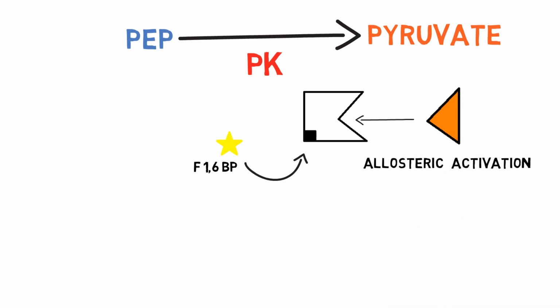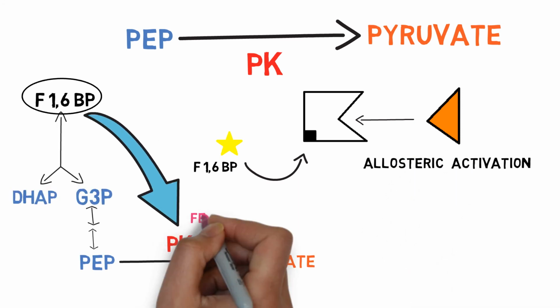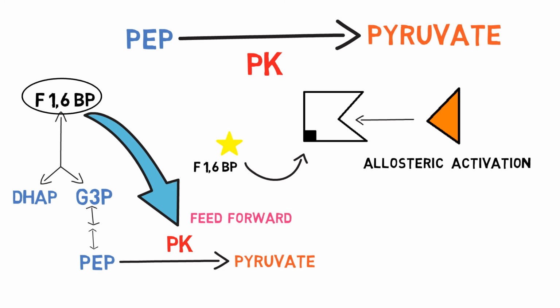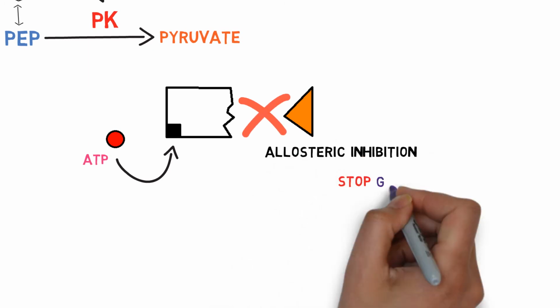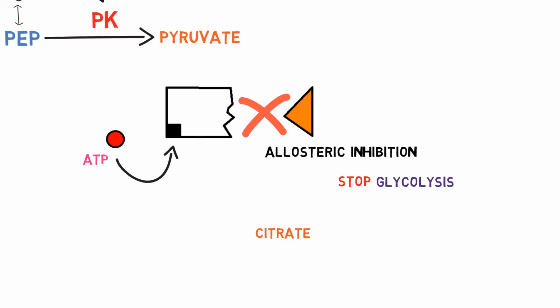This regulation is also called feed-forward regulation, as the regulation is done by a molecule produced earlier in the glycolytic pathway. In contrast, ATP binds to its allosteric site on pyruvate kinase and inhibits the enzyme, and glycolysis will not proceed further. Citrate also inhibits pyruvate kinase allosterically, as it does for the PFK1 enzyme.